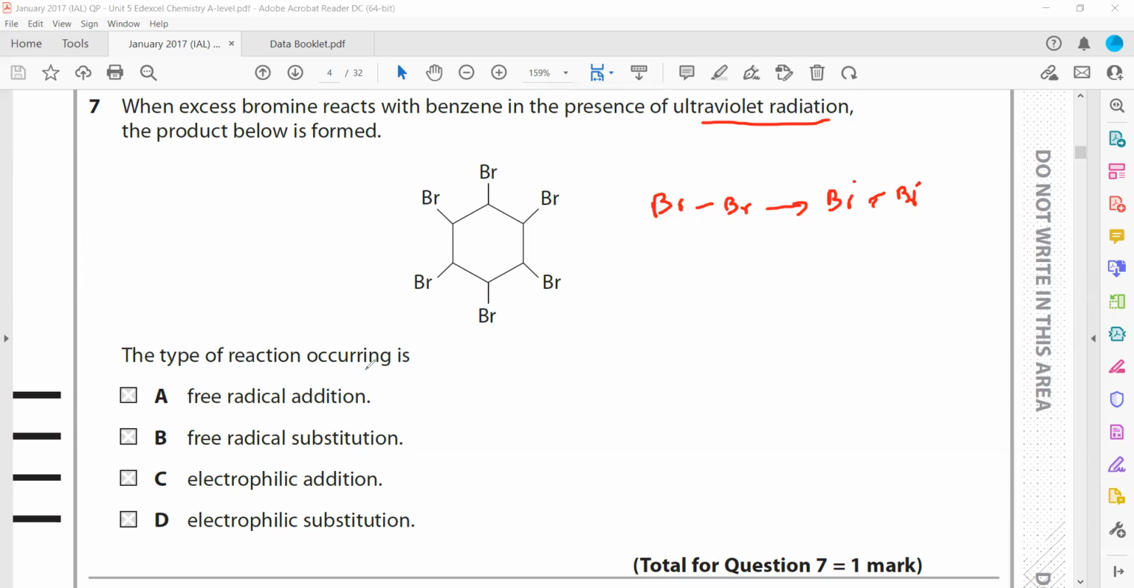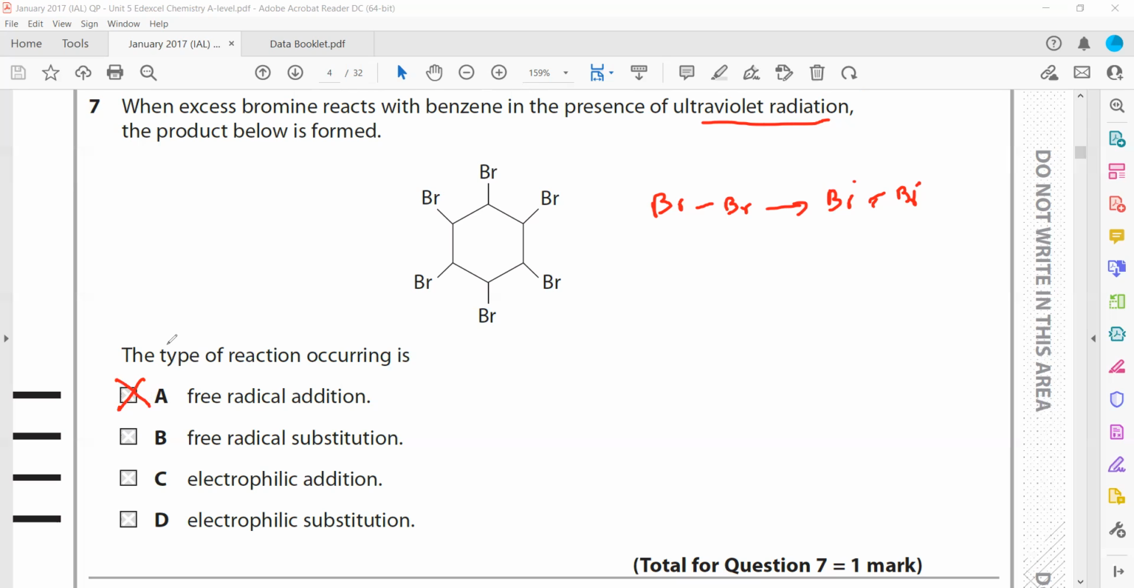So what type of reaction occurs? It should be free radical. Why free radical? Because UV light is there, it will always produce free radicals. Then whether it is addition or substitution, you can see all the bromine are added. If it was a substitution, hydrogen would be replaced by bromine, but only one of them would be replaced. But here, all of the bonds broke down.